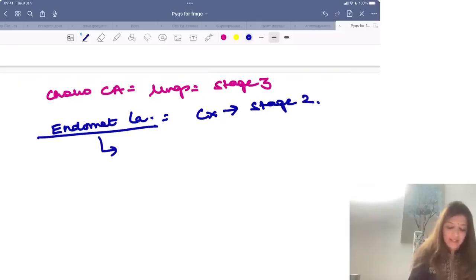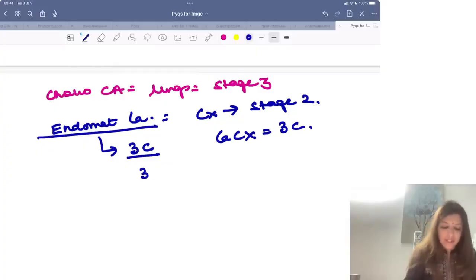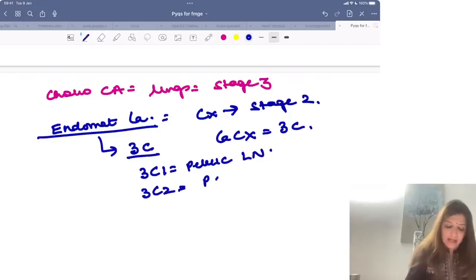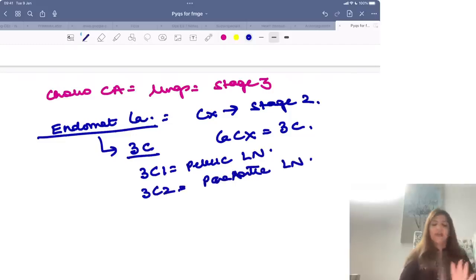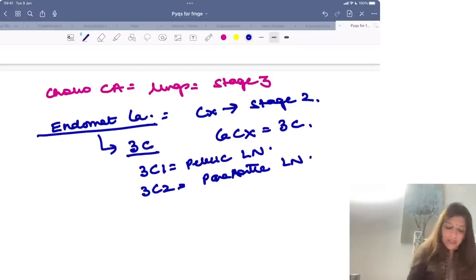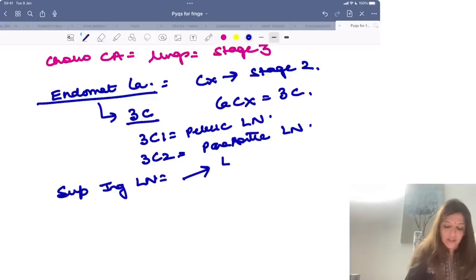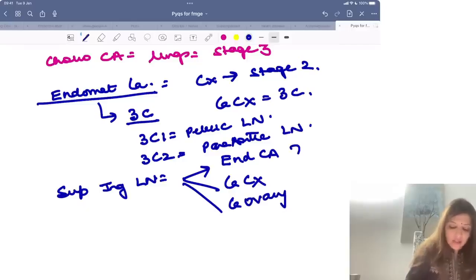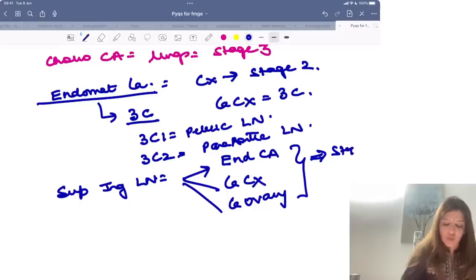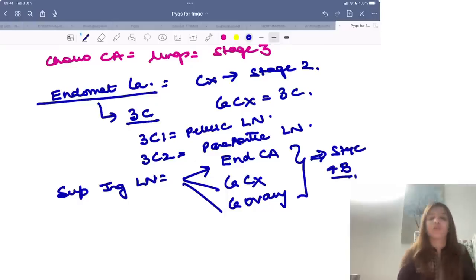Now the stage 3C of endometrial cancer and the stage 3C of cancer cervix are the same. Remember, 3C1 means pelvic lymph node involvement, 3C2 means para-aortic lymph node involvement. Right, questions will come from these only, not beyond. Then superficial inguinal lymph node: whether it is endometrial cancer, cancer cervix or cancer ovary, in all three they are involved in stage 4B. So which lymph nodes are involved in which cancer and when, that is important. So you have to remember lymph nodes.